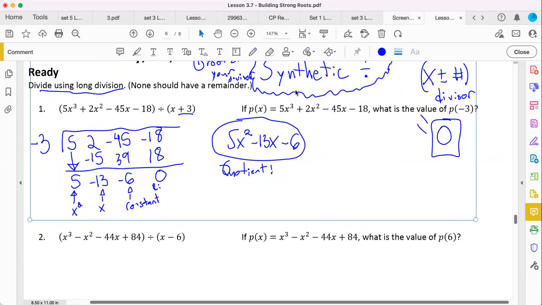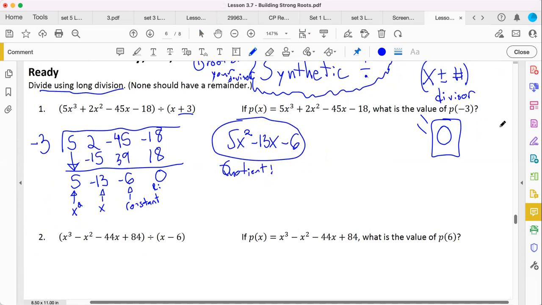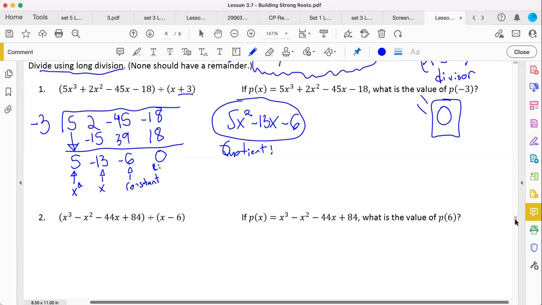You actually are doing this plug-in of negative 3 here, believe it or not. And you're getting your outcome of what that p of negative 3 is. It's 0. How does this work? It's a complex explanation. Come to learn if you want to learn more, or shoot me an email. But trust it, because it works, and it's pretty great.